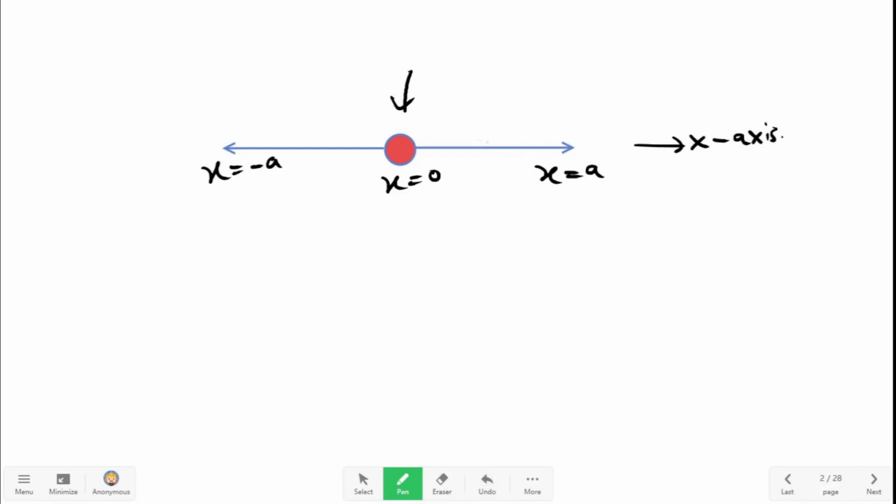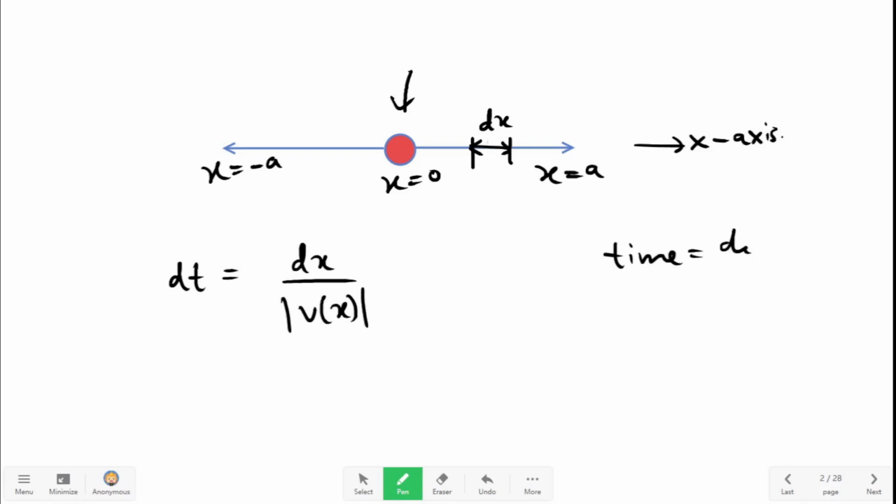So to do this, we can consider a small interval of position dx. Let's say this is the small interval of position, let it be dx. Then the time it spends in this interval of position will be dt equal to dx divided by modulus of v of x. This is trivial. We are using just the formula time is equal to distance divided by speed.